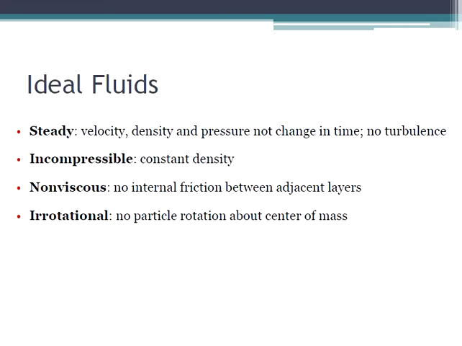Now we can define an ideal fluid. The first point is it is a steady state, where the velocity, density and pressure do not change in time. That is, there is no turbulence involved. The second point is incompressibility, where it has a constant density. The third point is it is non-viscous, that is, there is no internal friction between the adjacent layers. The fourth point is it is irrotational, that is, there is no particle rotation about the center of mass.